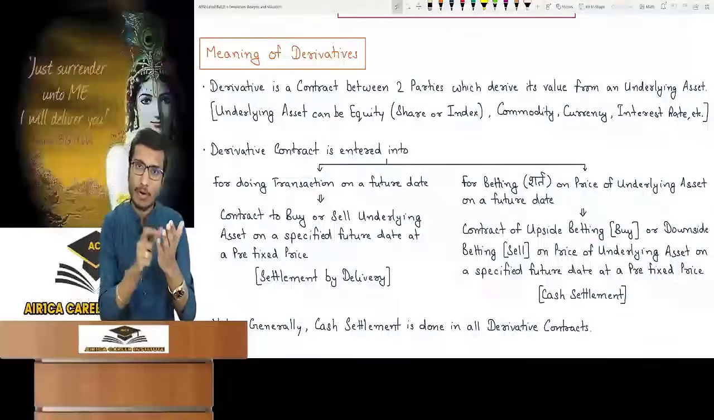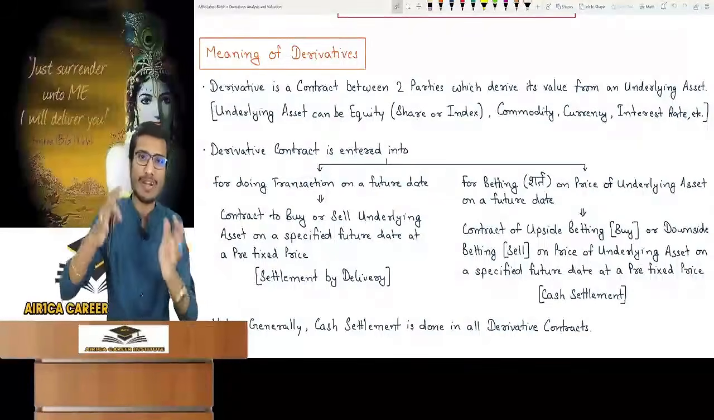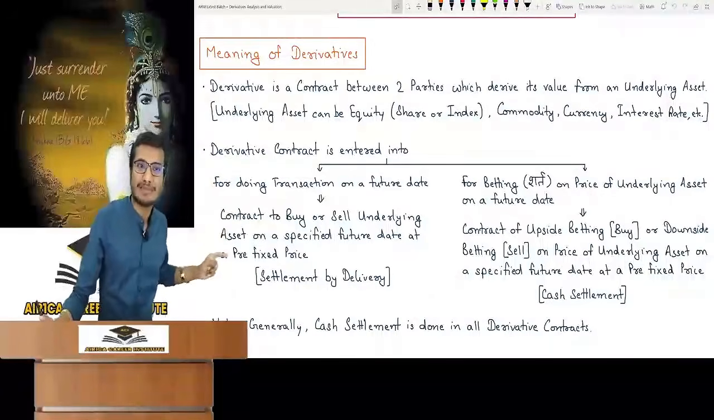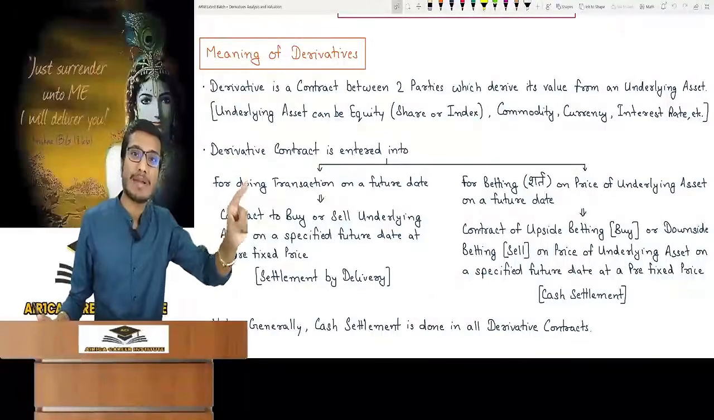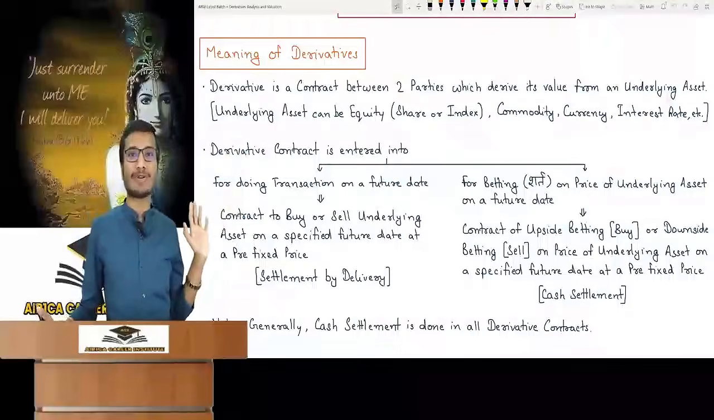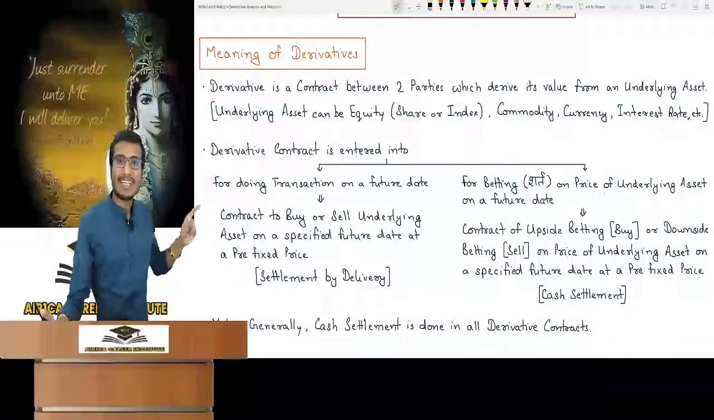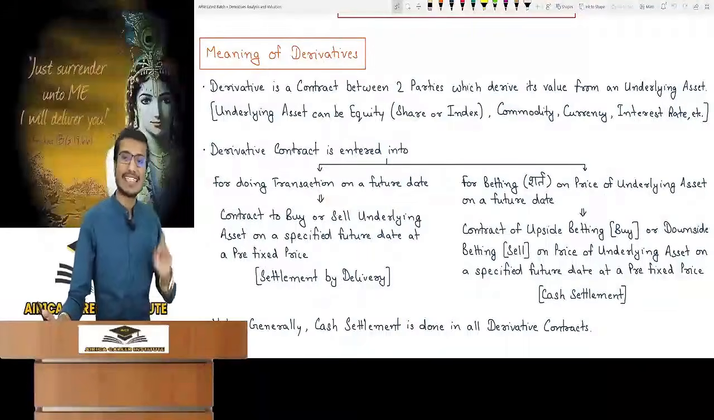An exact date will be mentioned in the contract, but for us, what is the specified future date? After 6 months, at a prefixed price. Even the price got fixed today, which is 1 crore and 20 lakhs. We fixed this today. So now see, the whole definition has been met. So this is what we call a derivative contract.